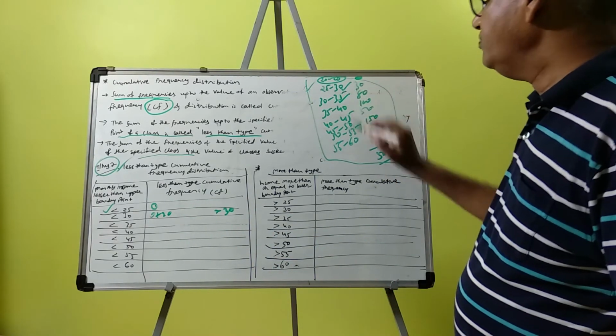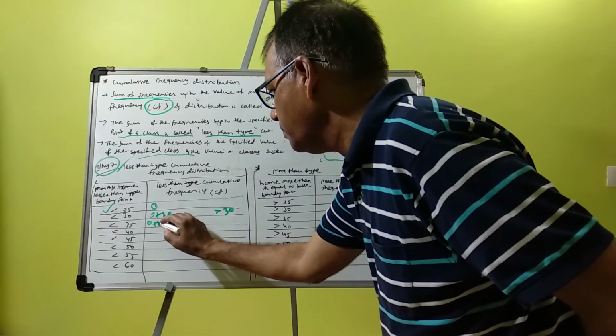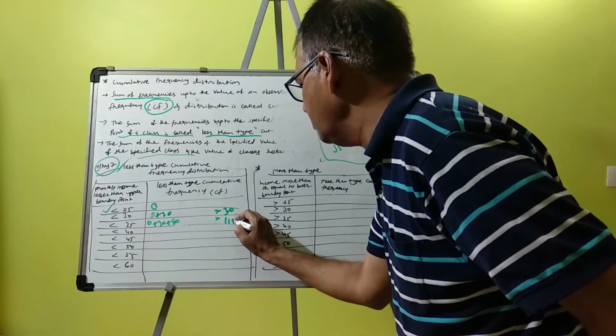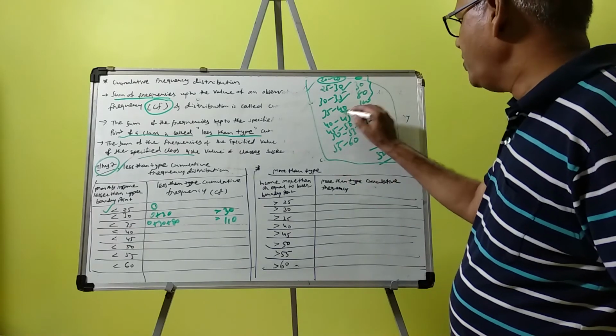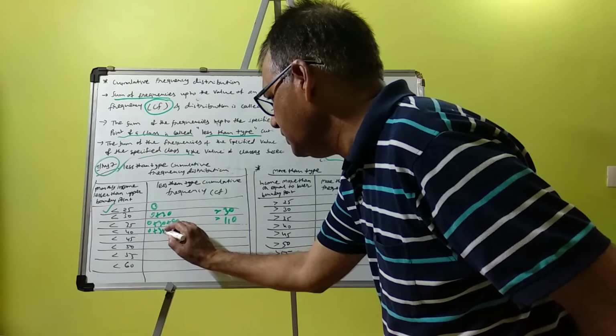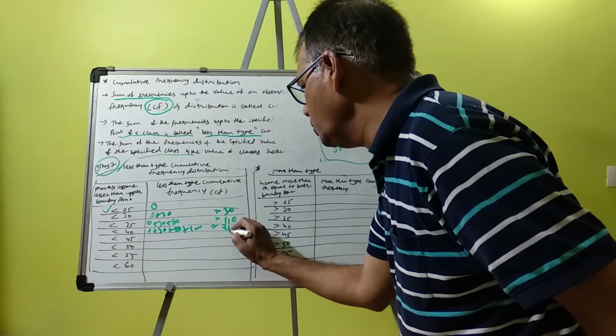Less than 35, so all three: 0 plus 30 plus 80, it is 110. Now less than 40, so 0 plus 30 plus 80 plus 100 means 210.